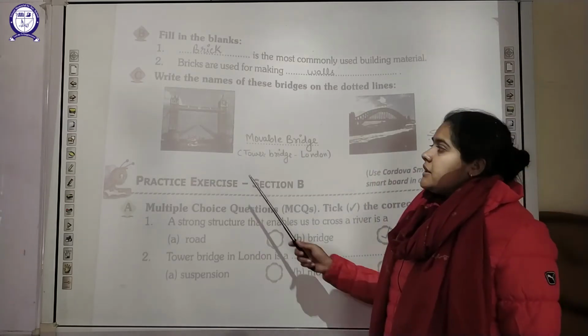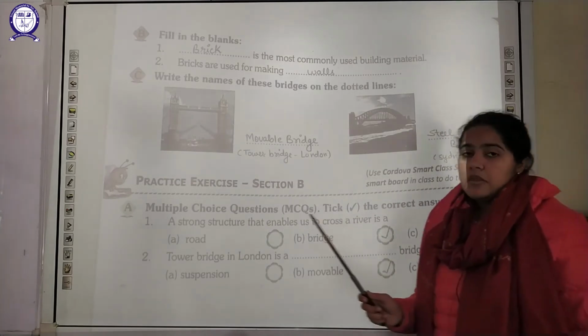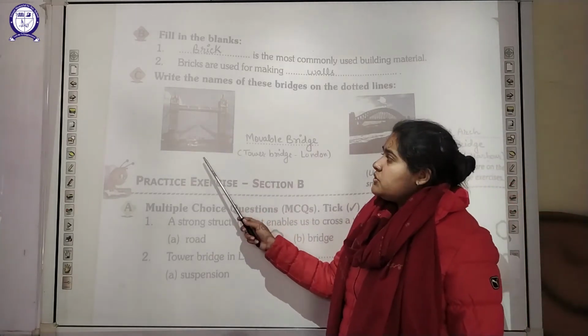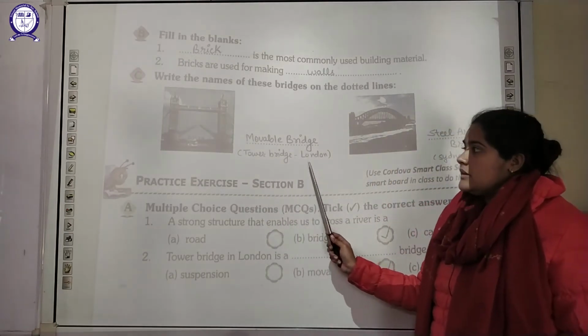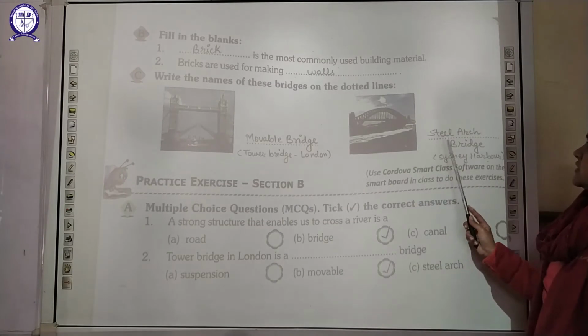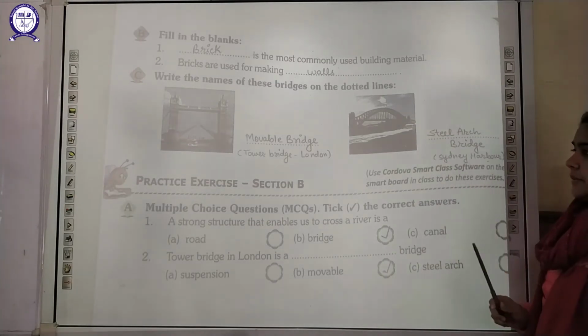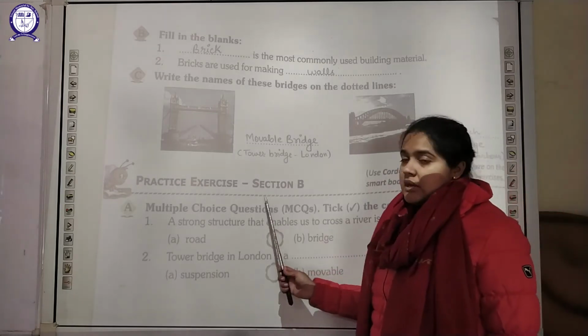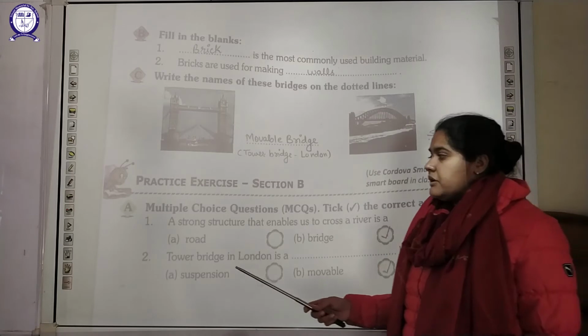Now in the next part, as you can see some images given here, you have to find out and name them. So the first image shows a movable bridge, an example is your Tower Bridge that is in London. And the next image is your steel arch bridge, an example is your Sydney Harbour. Now moving on to the next, that is section B of the exercise. Here also a multiple choice question is given.